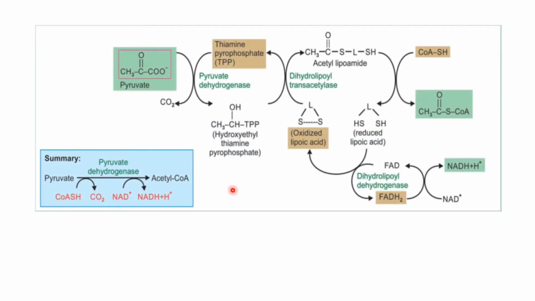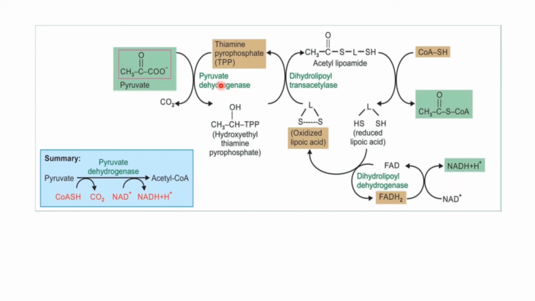This is the detailed reaction catalyzed by pyruvate dehydrogenase multi-enzyme complex. Step 1 is pyruvate is oxidatively decarboxylated by pyruvate dehydrogenase enzyme to hydroxyethyl derivative of thiamine pyrophosphate, which is the coenzyme bound to the pyruvate dehydrogenase.